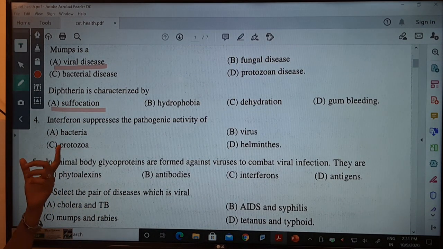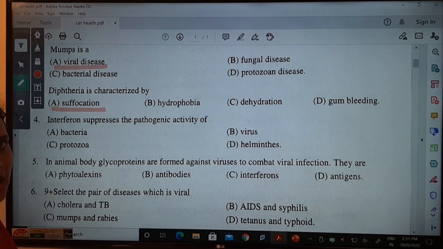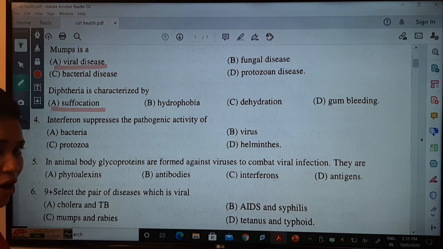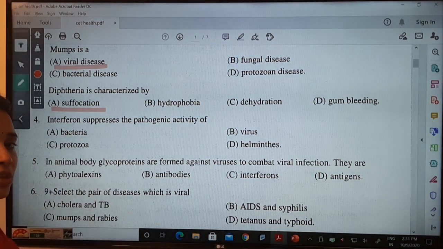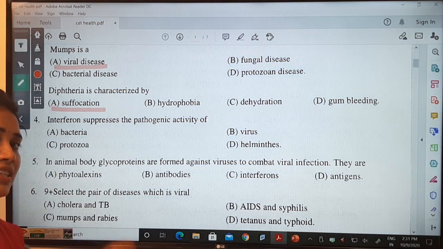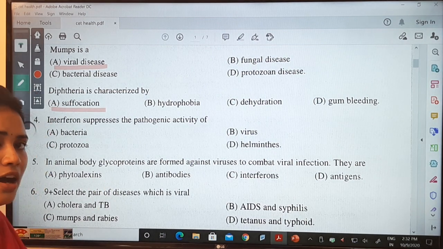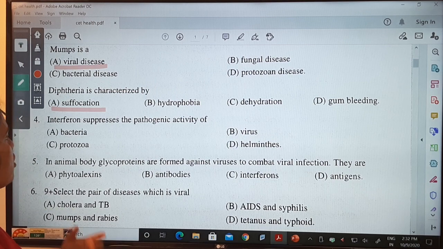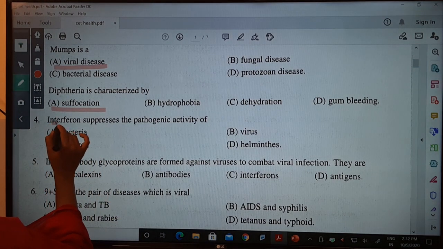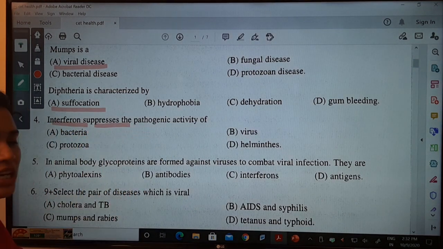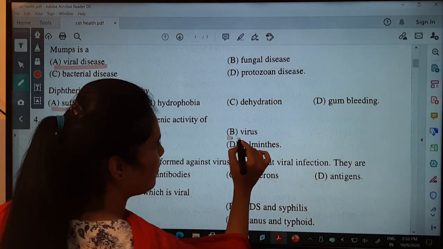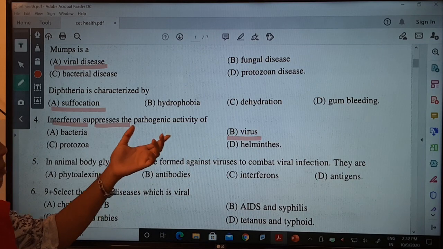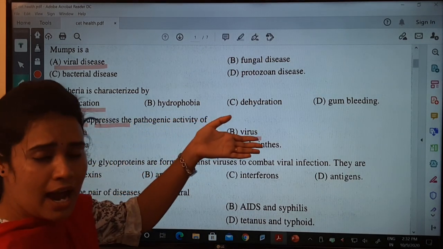That is interferon. You people are very much familiar with this now. Interferon suppresses the pathogenic activity of what? You have seen about the cytokine barriers, which is a secondary defense, means a second line barrier. Interferon mainly suppresses the pathogenic activity of virus, not any bacteria, protozoa or helminths. It mainly suppresses the activity of virus.